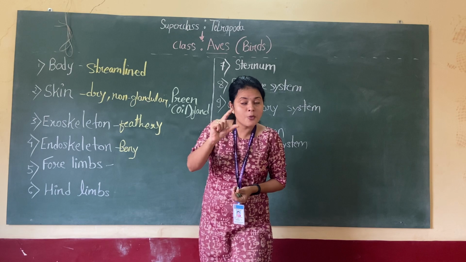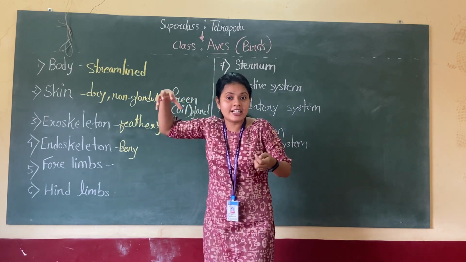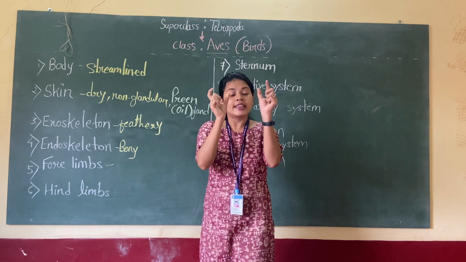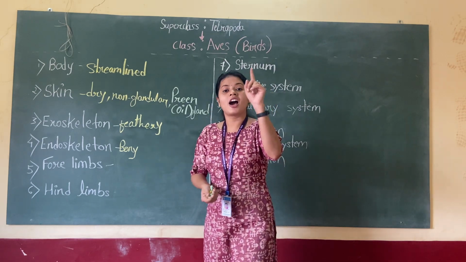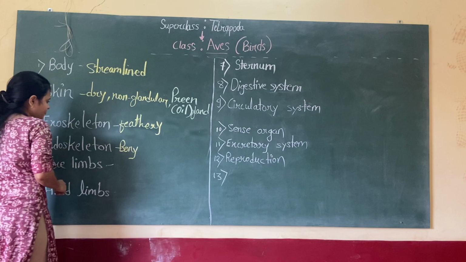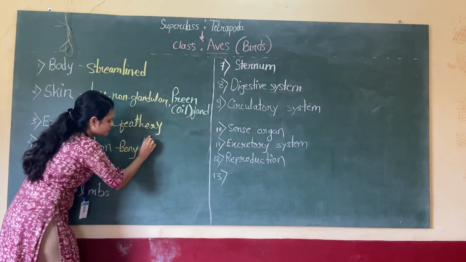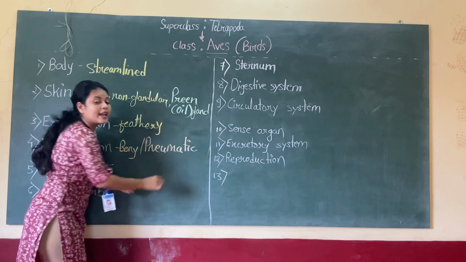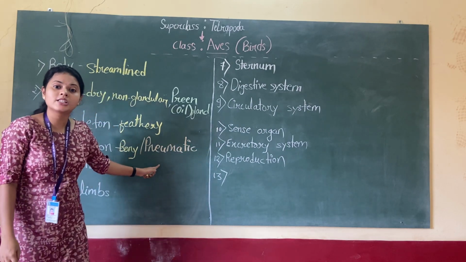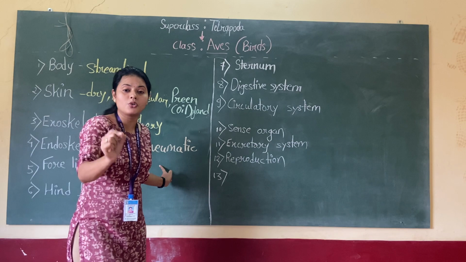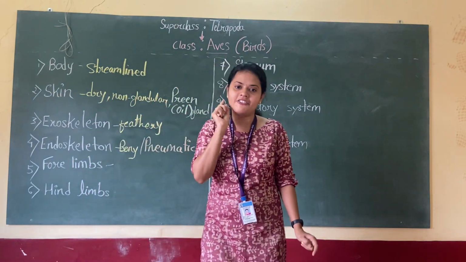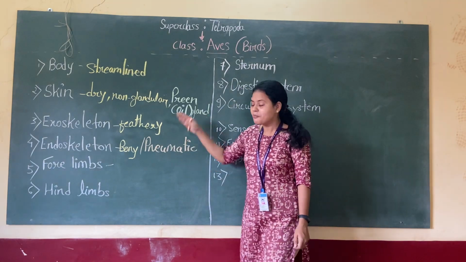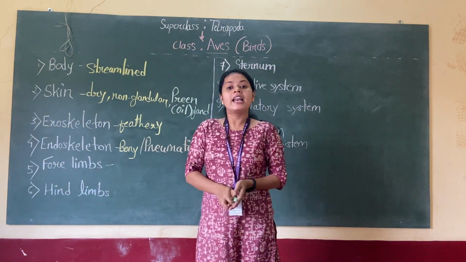And these hollow bones, or the air cavities which are present in the bone, that's why bones are referred to as pneumatic bones. So bones with air cavities to minimize their weight. So pneumatic bones.